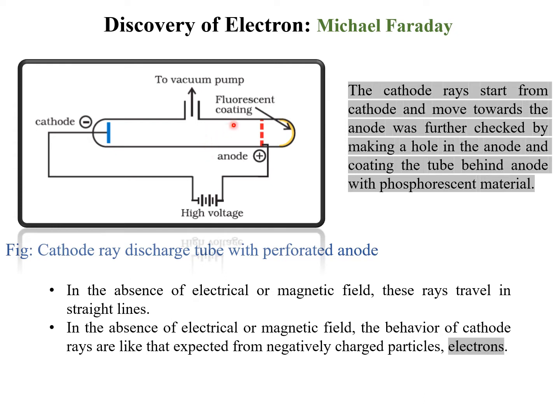There are some characteristic features of this experiment. In this particular experiment, he did not apply an electric or magnetic field. In the absence of electric and magnetic fields, all of these rays travel in a straight line, and their behavior is like that expected from negatively charged particles, named electrons. In the next slide, we will deal with the experiment which indicated the behavior of these cathode rays in the absence and presence of electric and magnetic fields.